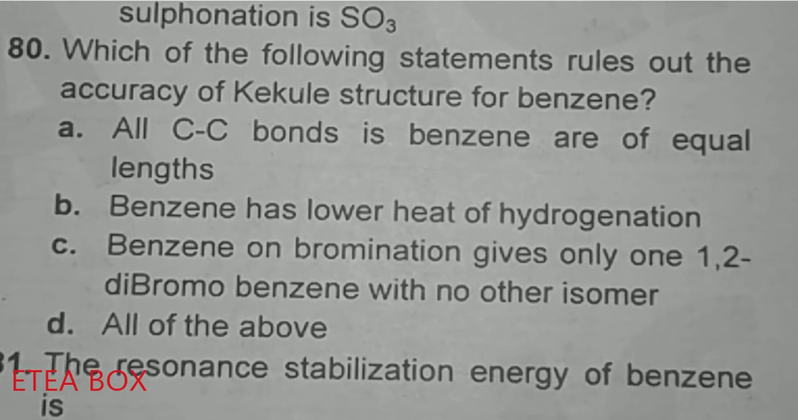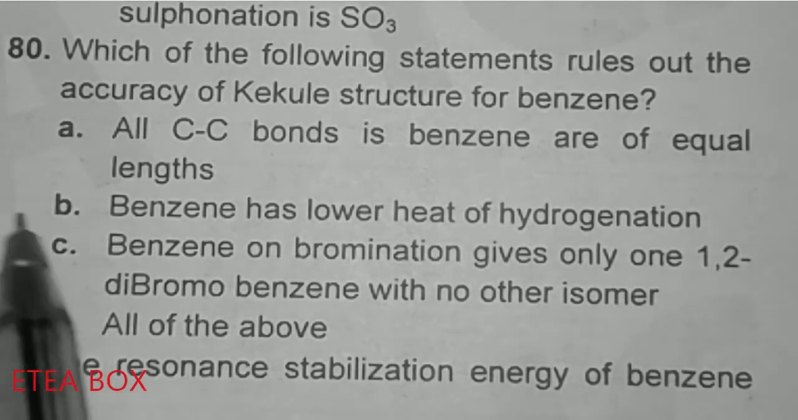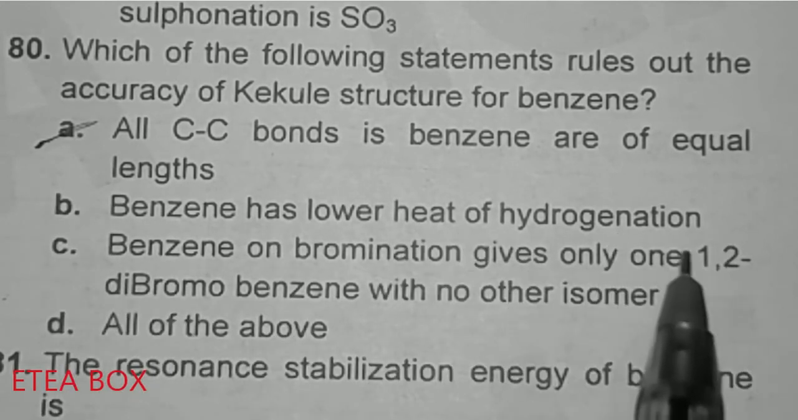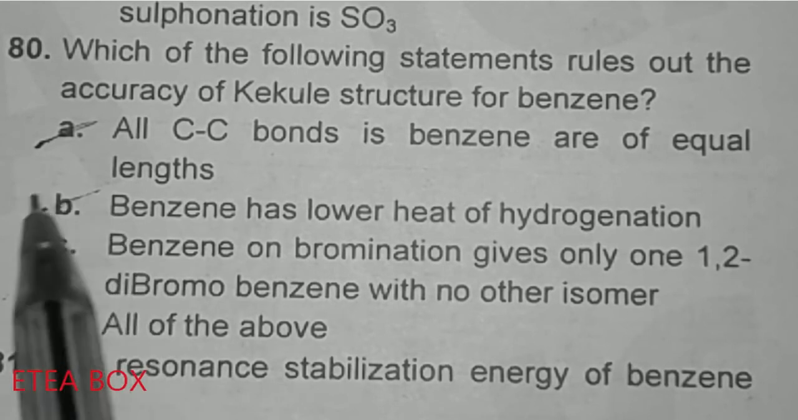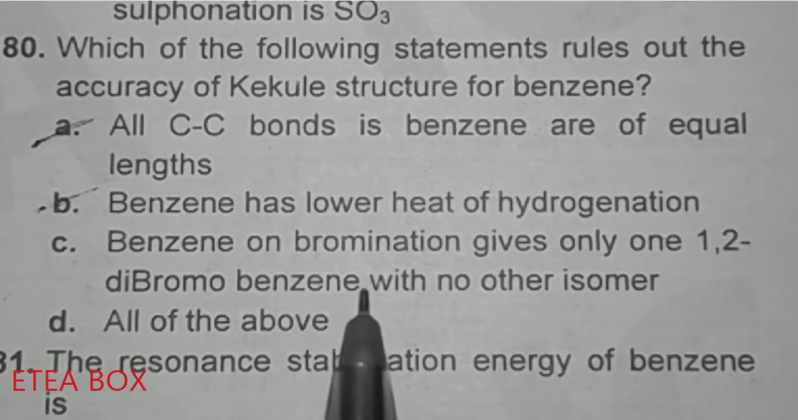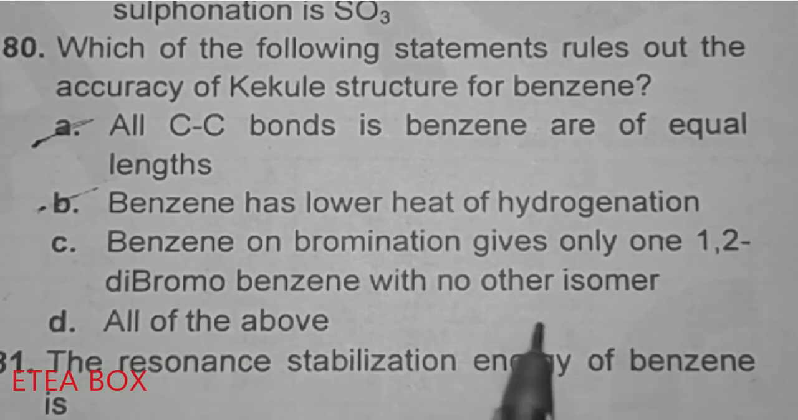So option A is all the carbon-carbon bonds in benzene are of equal length, so this one is correct. Benzene has lower heat of hydrogenation. This one is also correct, because benzene is a stable structure, and a stable structure releases low heat of hydrogenation. See, benzene on bromination gives only 1,2-dibromobenzene with no other isomer. So it means that when bromine reacts with benzene, it will give only one product rather than 2 or 3. So option C is also correct. So it means that all of the above are correct statements.